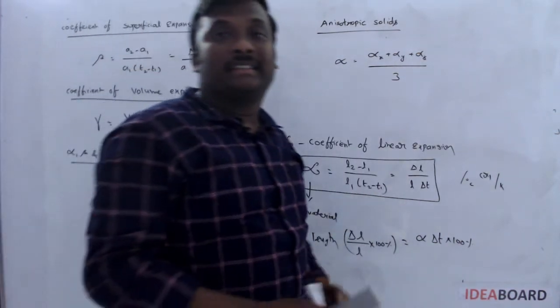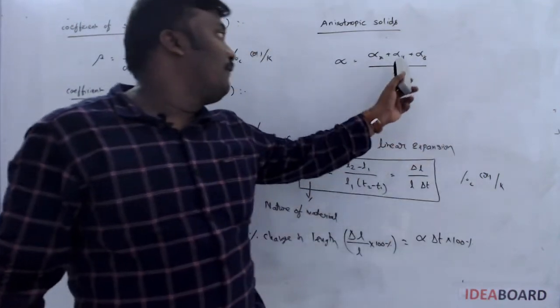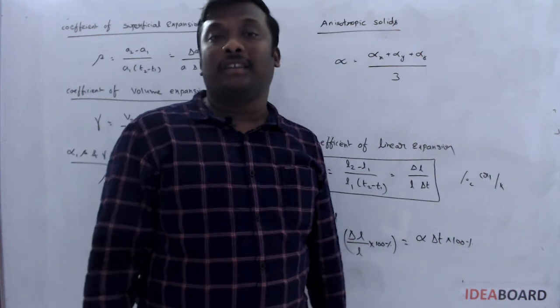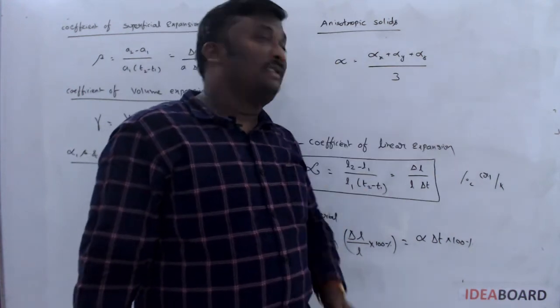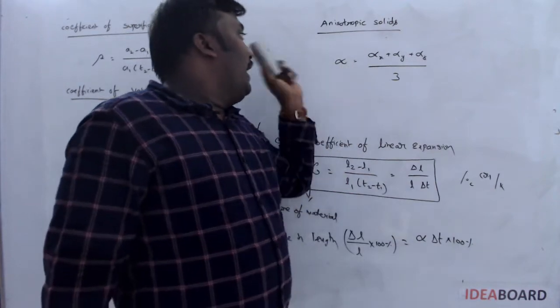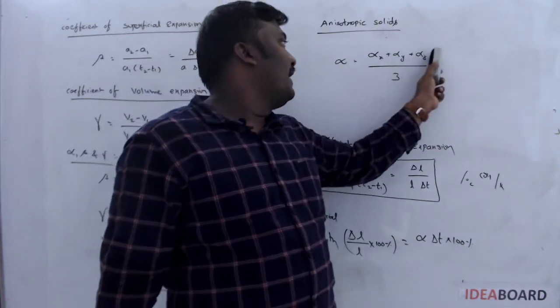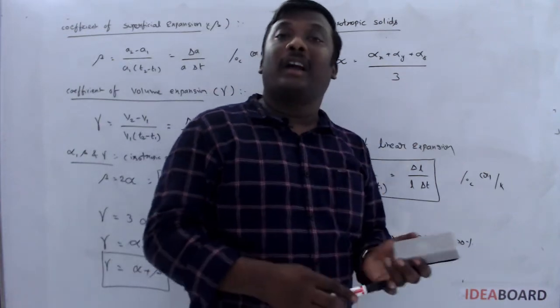Here alpha x is the linear expansion along the x-axis, alpha y is the linear expansion along the y-axis, alpha z is the linear expansion along the z-axis. So if they ask about the linear expansion, alpha is equal to alpha x plus alpha y plus alpha z by 3.